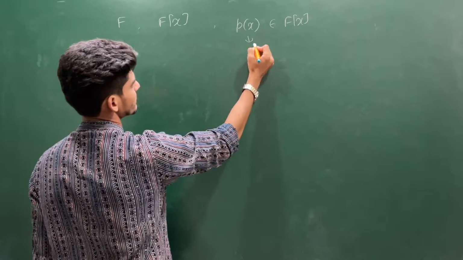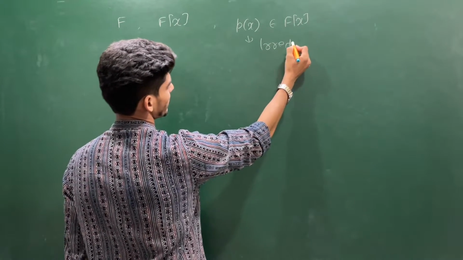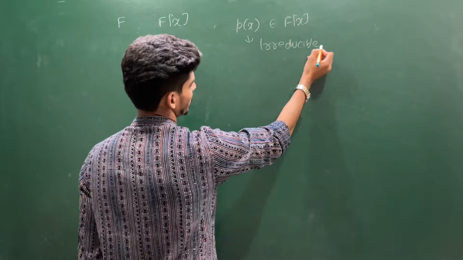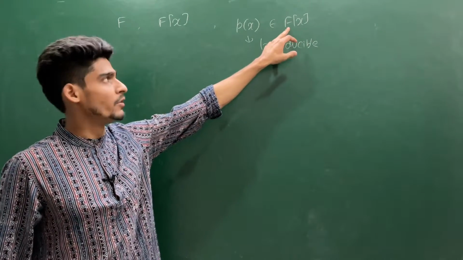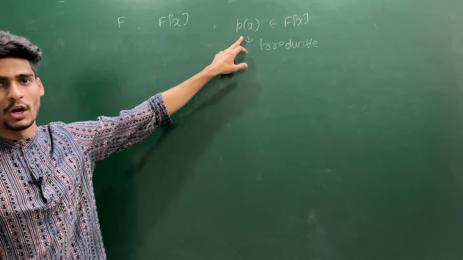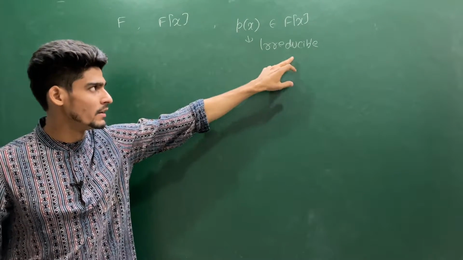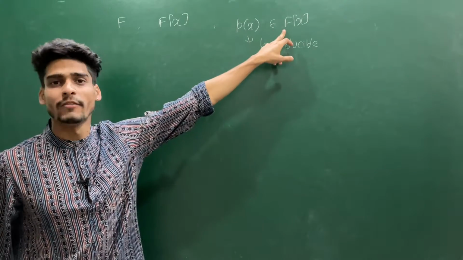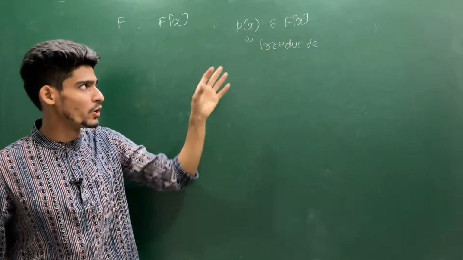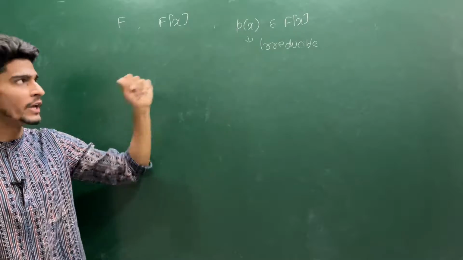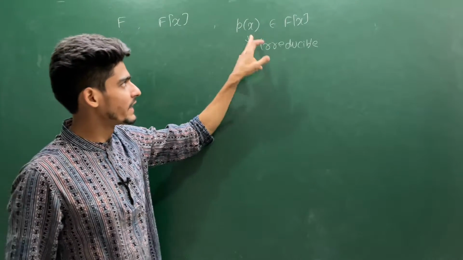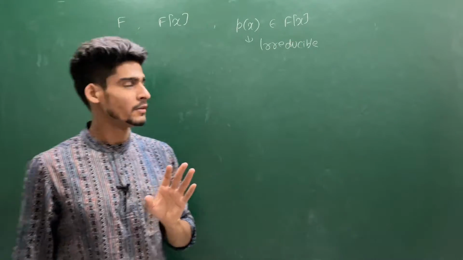F[x], and this is irreducible. And we were looking for an extension of this field F which contains a root of this polynomial, because clearly this is irreducible, which means it does not have any root in F. Because if it has a root, it is reducible. That is basic ring theory. So it is irreducible, that means it cannot have any root in F.